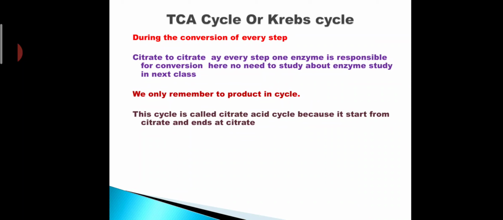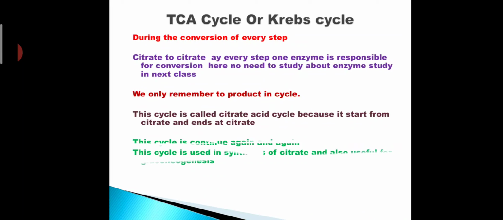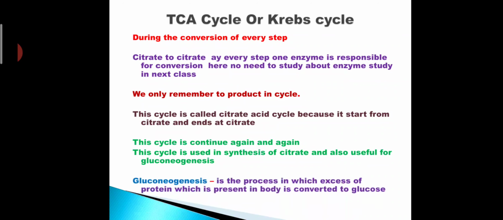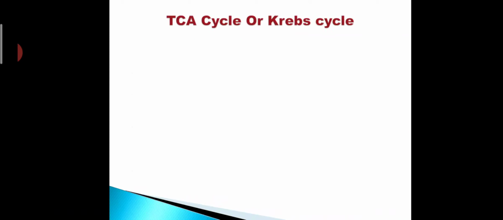cycle, and this cycle is called the citric acid cycle because it starts from citrate and ends at citrate, and this cycle is continuous again and again. This cycle is used in the synthesis of citrate and is also useful for gluconeogenesis. Then what is gluconeogenesis? Gluconeogenesis is the process in which excess protein present in the body is converted into glucose.